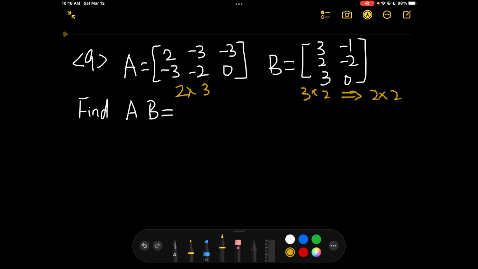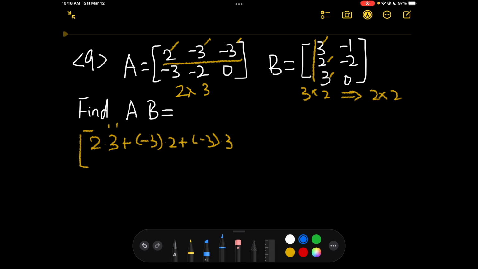So for example, let me write here so I have more space. We're going to be using the first row of the first matrix and the first column of the second matrix to make the first row, first column of the new matrix, which is 2 times 3 plus negative 3 times 2 plus negative 3 times 3.